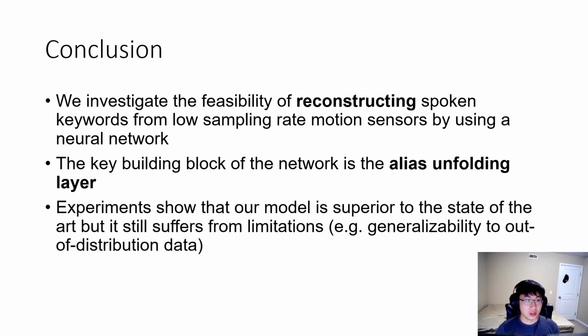To sum up, in this paper, we investigate the feasibility of reconstructing spoken keywords from low sampling rate motion sensor signals by using a neural network. And the key building block of the network is called Alias Unfolding layer. The experiments show that our model is superior to the state-of-the-art, but it still suffers from limitation, and we illustrate it in our paper.